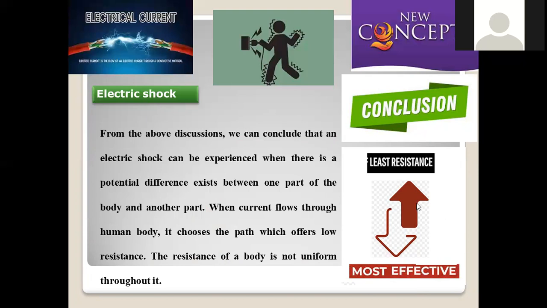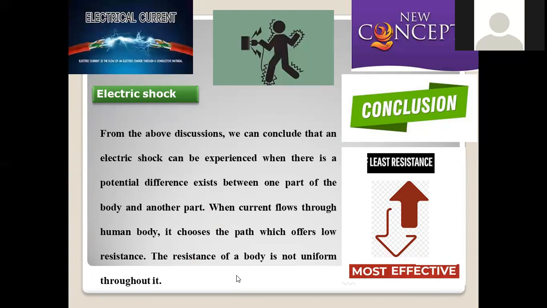So that kind of effect is exerted, and all the organs do not exhibit this extent of uniformity. Some of the parts offer high resistance, while others allow the passage of current through them because they are associated with a high extent of fluid content, like sodium, calcium, potassium, chloride, and fluoride.